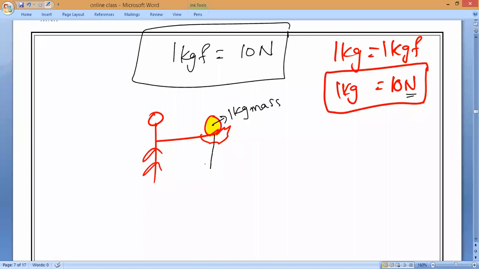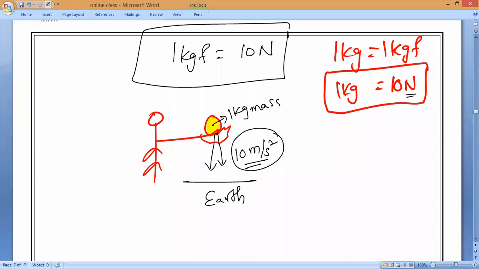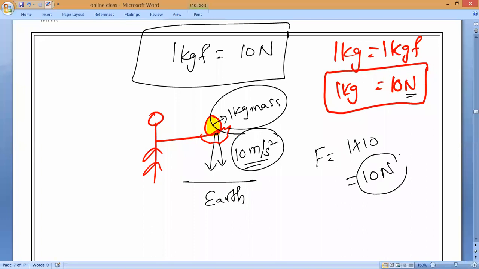Then the force of attraction acting on it, how much will it be? At what force will it pull down? 1 kg mass, and g is 10 meter per second square. So with this force, Earth is trying to pull this 1 kg mass. If I am carrying 1 kg mass in my hand, what force is acting on my hand? 1 into 10, which is equal to 10 newtons. That is why I say 1 kg is equal to 10 newtons.